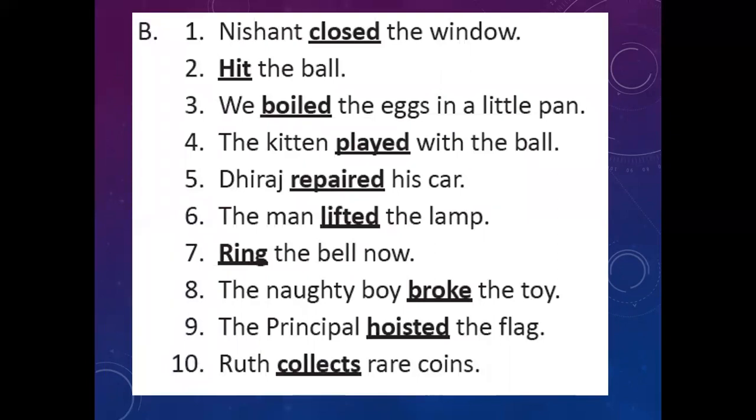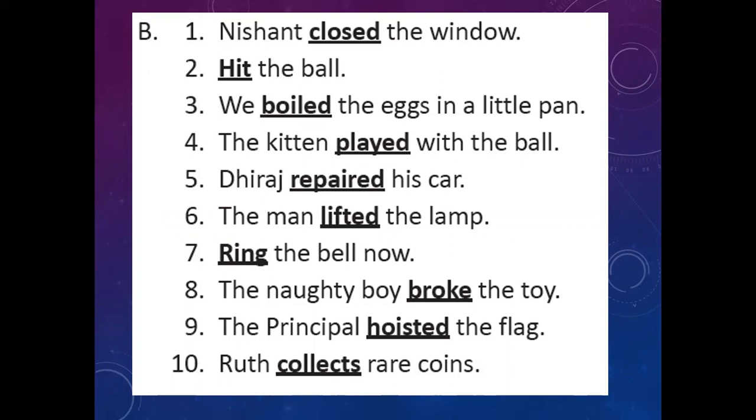Nishant closed the window. So closed is the verb and the window is the direct object. Hit the ball. Hit is the verb and the ball is the object. We boiled the eggs in a little pan. What did we boil? Eggs. So eggs is the direct object and boiled is our verb.